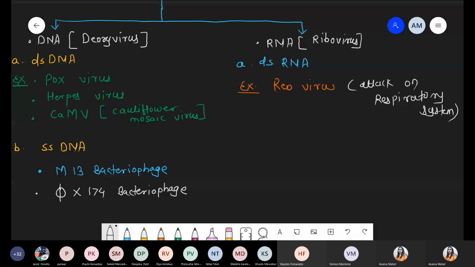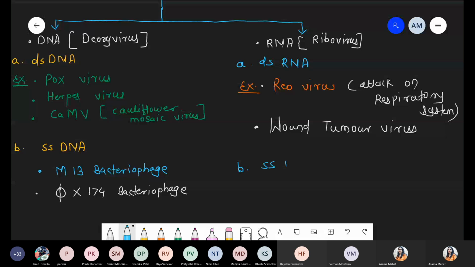And the second example that has double-stranded RNA as a genetic material is wound tumor virus. So these are the two examples which come under double-stranded RNA.